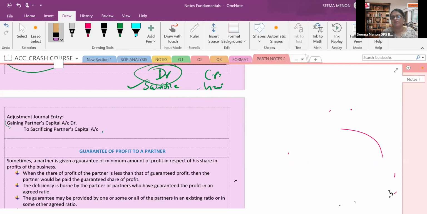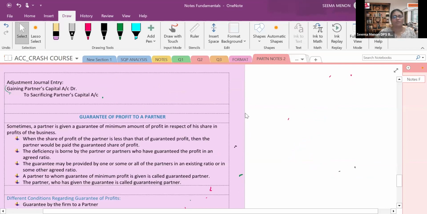We are moving ahead with the guarantee of profit. What do you mean by guarantee of profit?